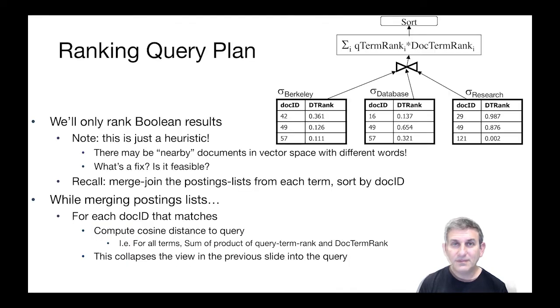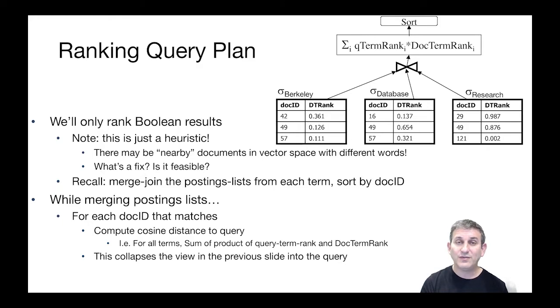So if we order by that dot product, we'll get the values we want in descending order properly. Having written this down in SQL, we now need a query plan to evaluate that query. And one of the heuristics that we'll use right away is we'll only rank Boolean results that qualify. In other words, documents that contain Berkeley and database and research. Now this is a heuristic. There may be nearby documents in vector space that use different words. That's possible. And then you can think about, well, if you wanted to be more relaxed and not require all three of these terms, what could you do? For example, could you augment this query plan to require only pairs of terms or even only one of the terms? All right, I'll leave you to think about that offline.